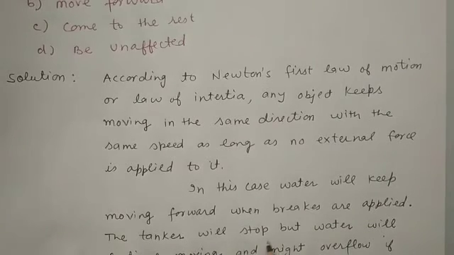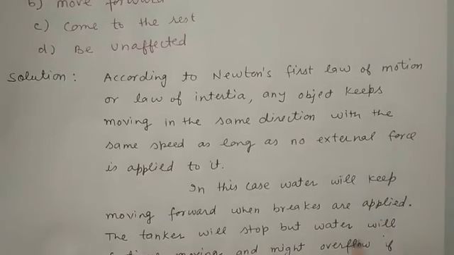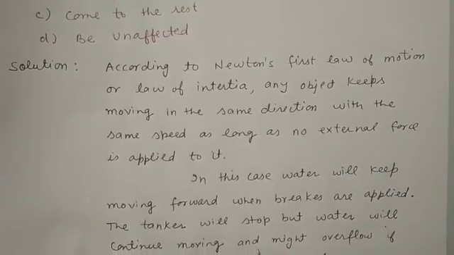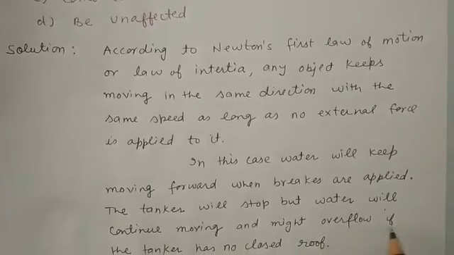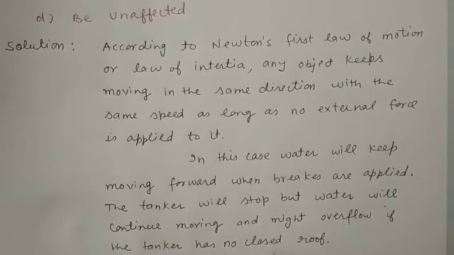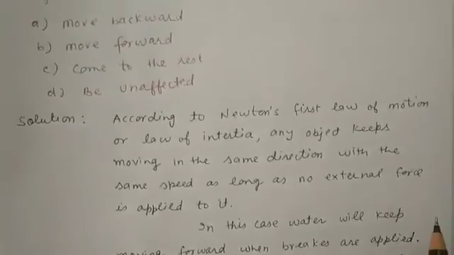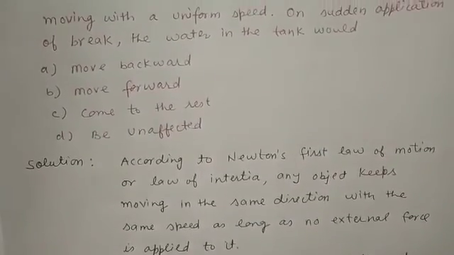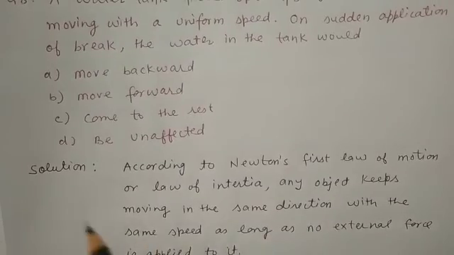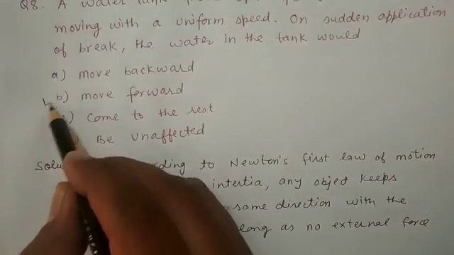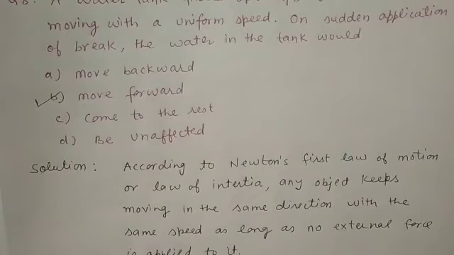The tanker will stop, but water will continue moving and might overflow if the tanker has no closed roof. So the right answer for this question is that the water in the tank would move forward. That is option number B.